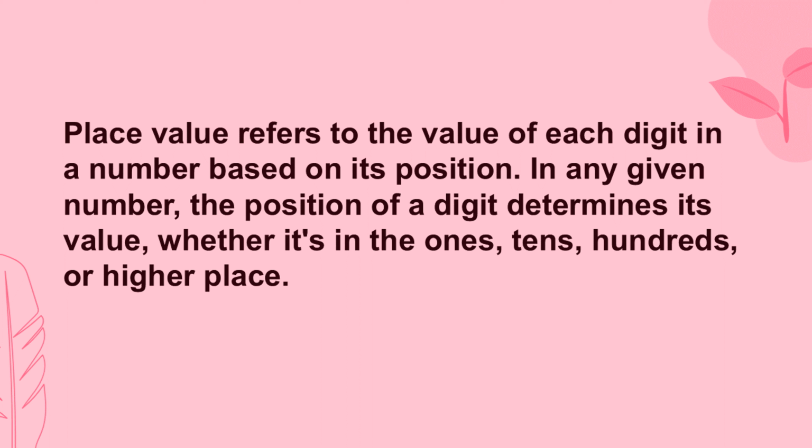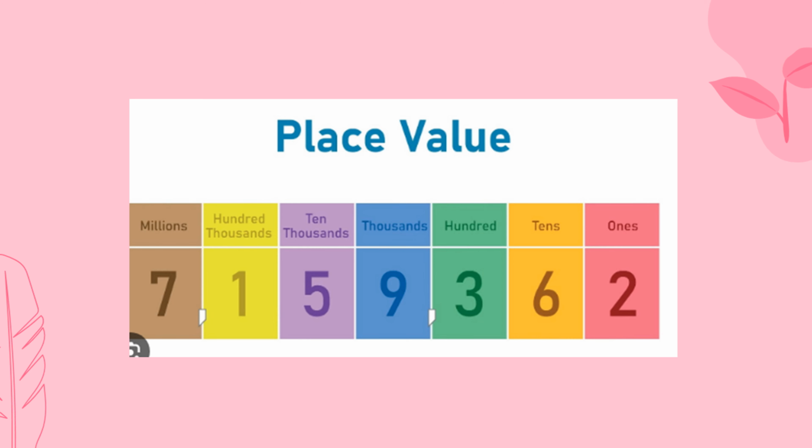We will now turn our attention to the place value chart. It is a very interesting one, and I want you to take note of this chart. The place value chart.